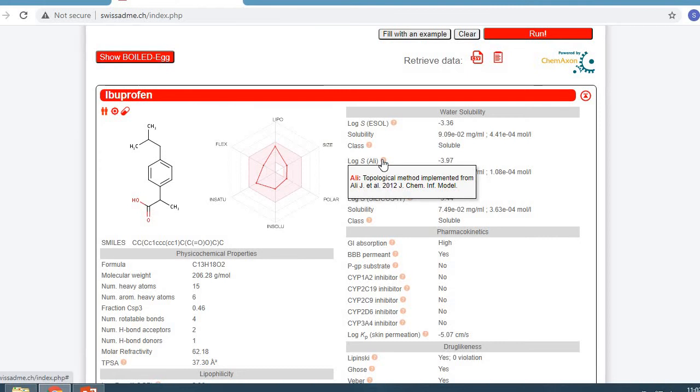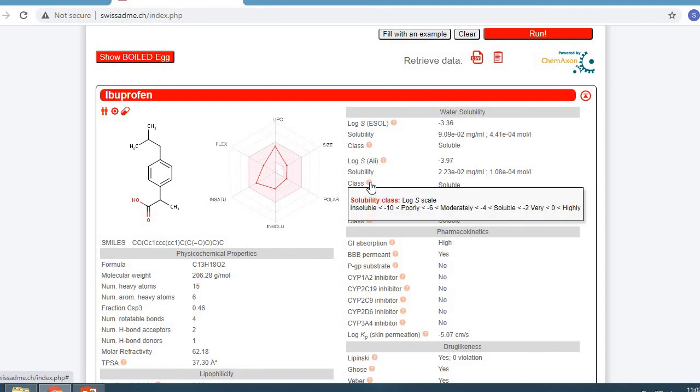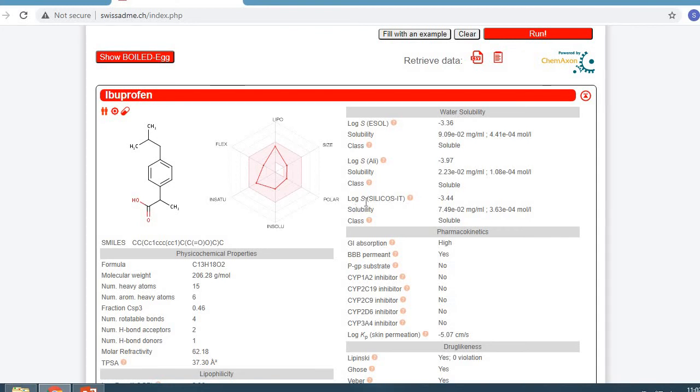Then there is Ali log S, the topological method implemented. Reference is given and the value is minus 3.97. Then the solubility class on the log S scale, and the values of insoluble, moderately soluble, soluble, and highly soluble or poorly soluble are given. And for ibuprofen it is soluble.